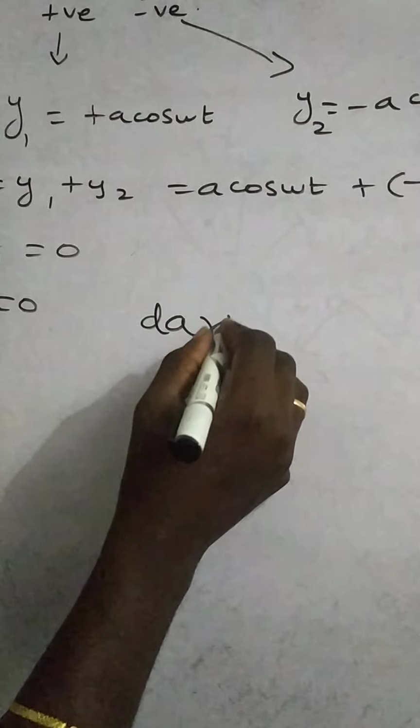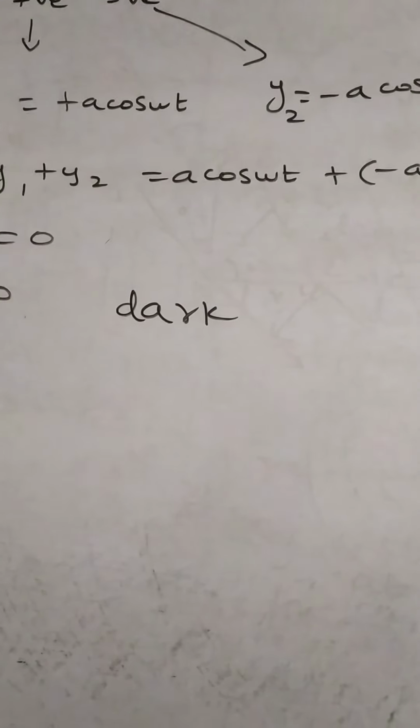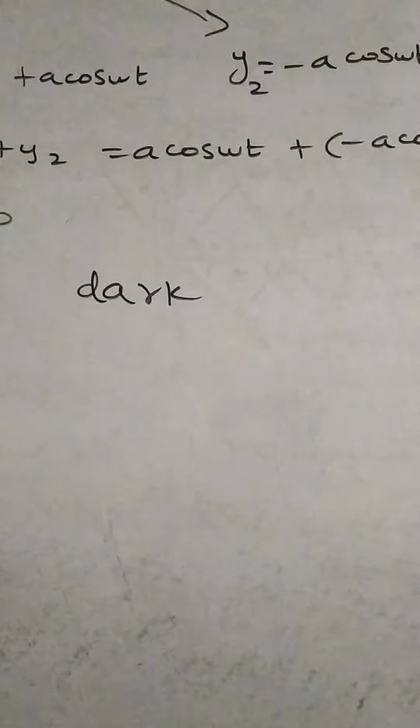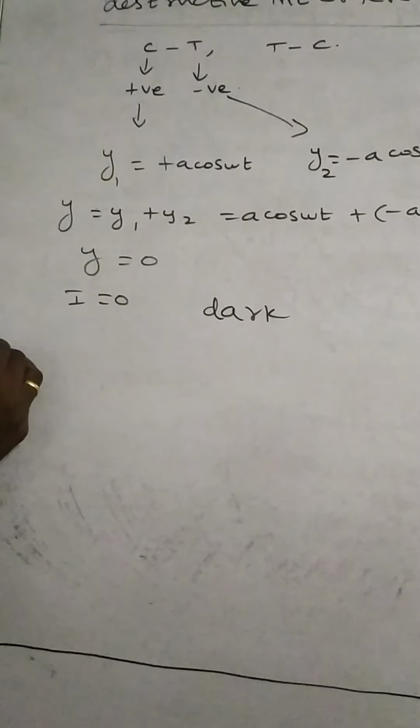Dark fringes are obtained. In destructive interference, dark fringes are obtained and the intensity will be 0. Now in both these cases we did not consider the phase; the phase is not included. Now in the next example we will consider the phase.